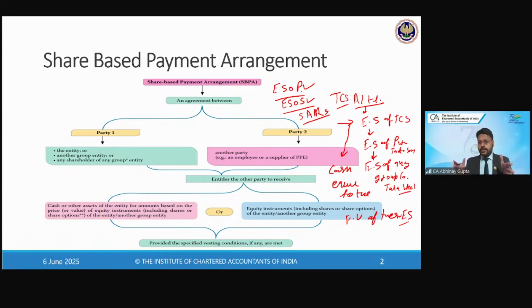Any doubts on the scope of the standard? So I assume there are no doubts or questions on the scope, right?